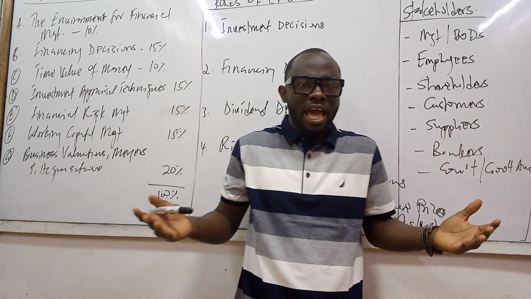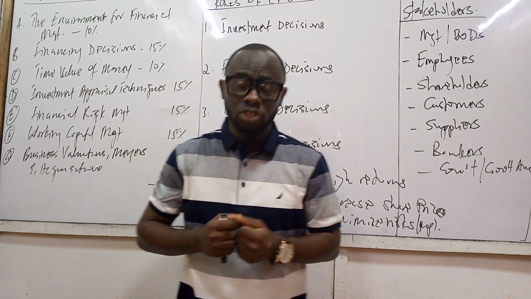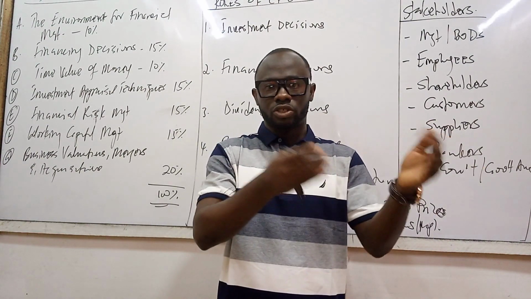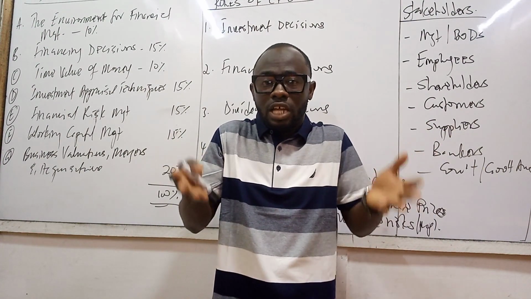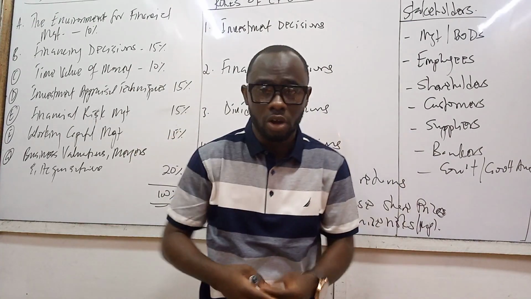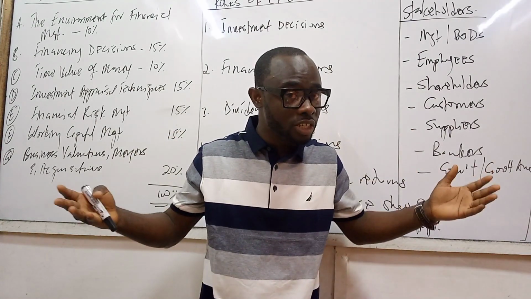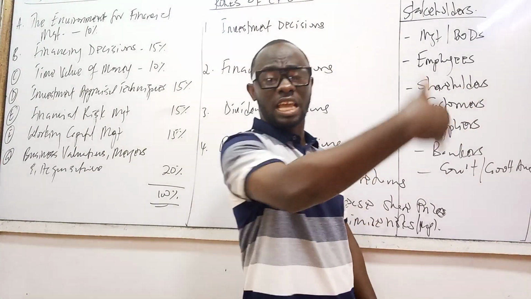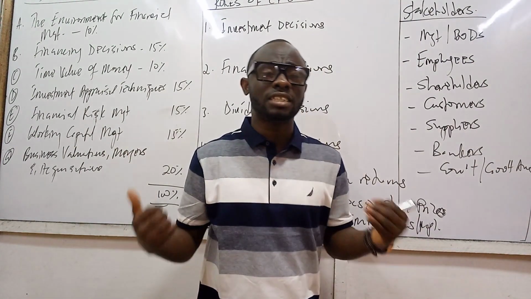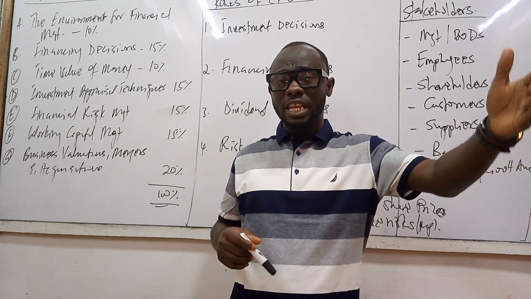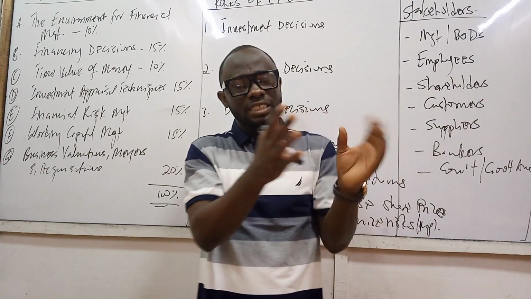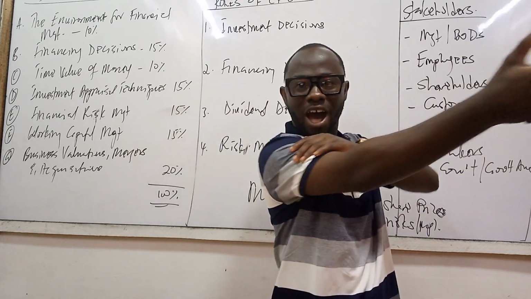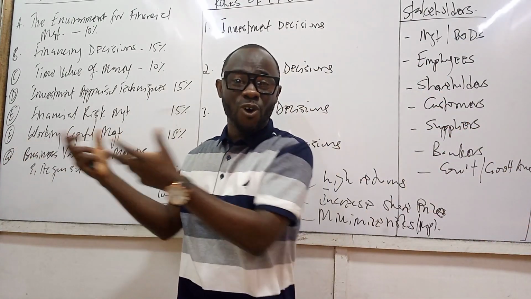Then you come to suppliers. Suppliers are the organizations or individuals who provide the organization or the company with resources, raw materials, and all these things that we need in order to manufacture our products or render our service as an organization. Suppliers are interested to see whether the entity has the ability to pay its debt as and when they fall due, and not only that, to also be guaranteed that the entity can operate into the foreseeable future so that their produce can be acquired by the company so they don't go out of business.